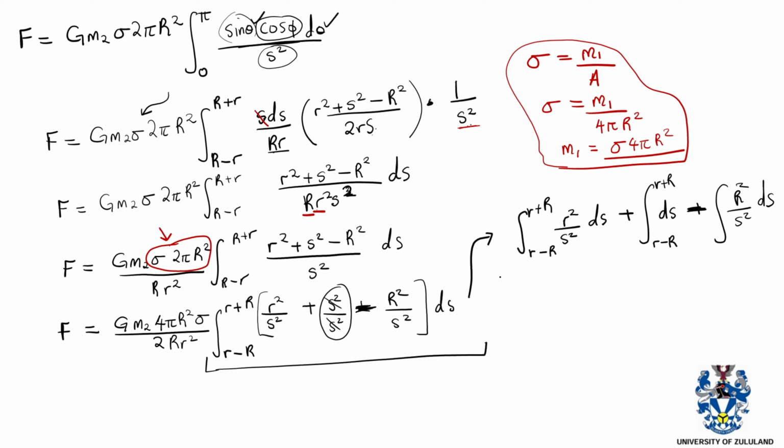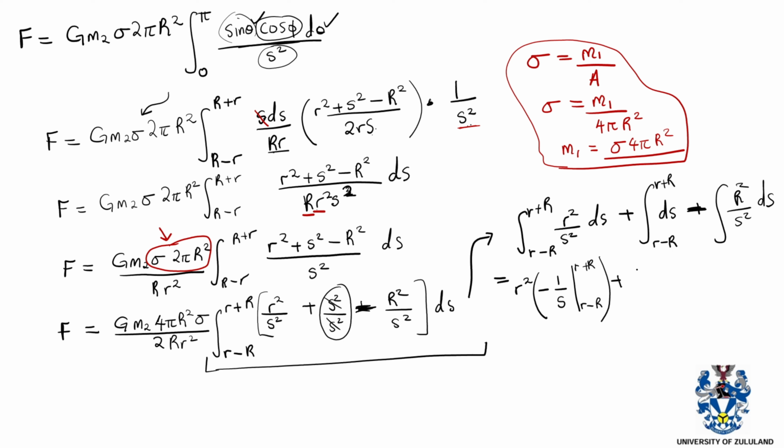So now to evaluate our integral here, we can take r squared as a constant. We can take it out. So this will be r squared into the antiderivative of 1 over s squared, which will just be negative 1 over s. And then we're integrating it from r minus R to r plus R. And then this is plus, okay, here there's no constant.